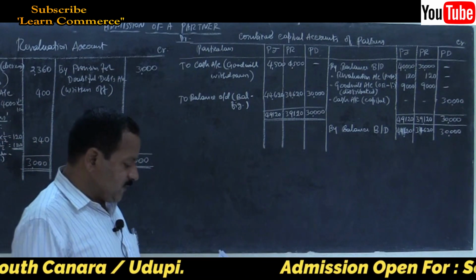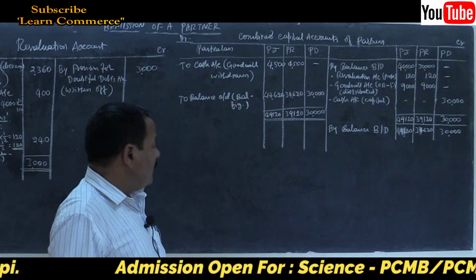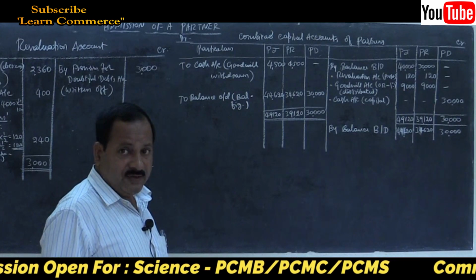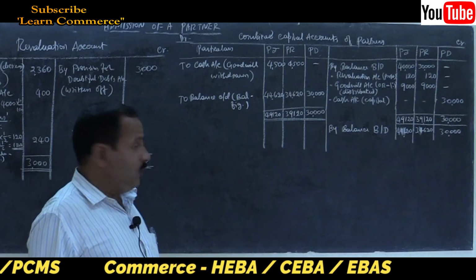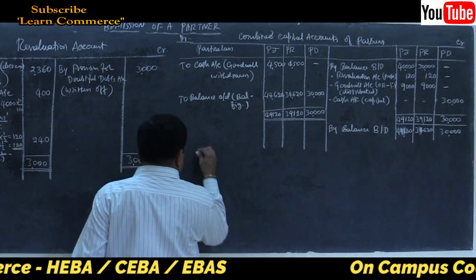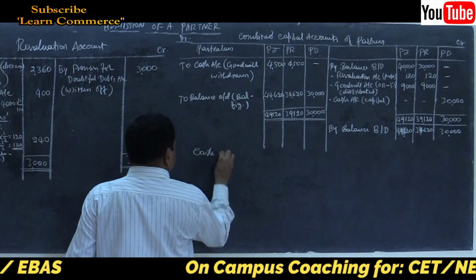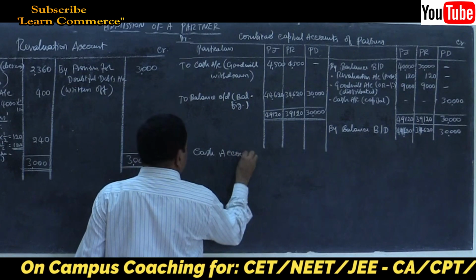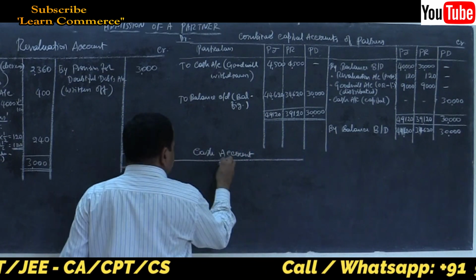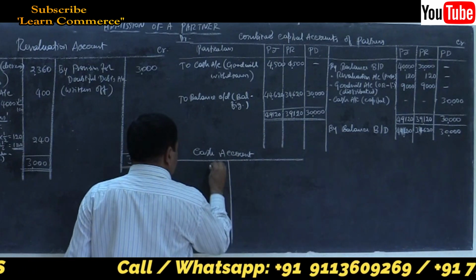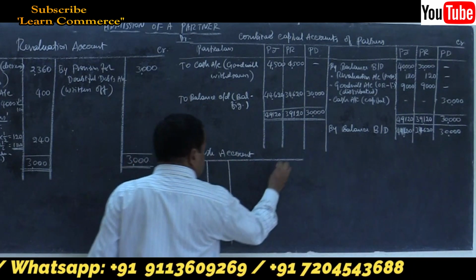Now the last part. Before that, let me prepare the cash account. It is not asked in the problem, but for your knowledge I will prepare it here. I will not write the column headings, simply I will pass the entries.